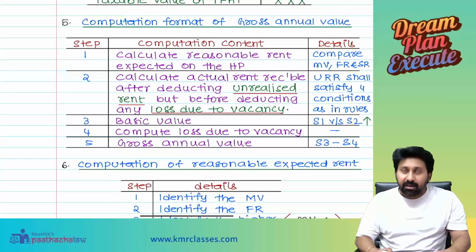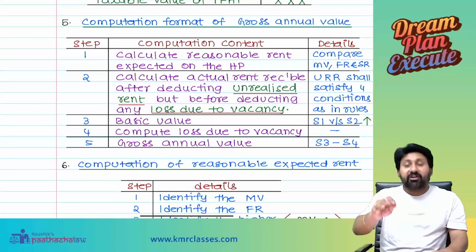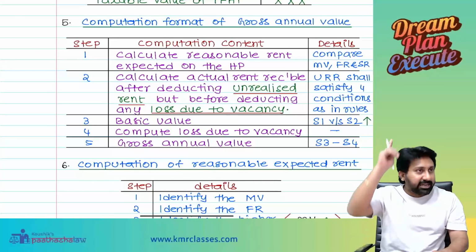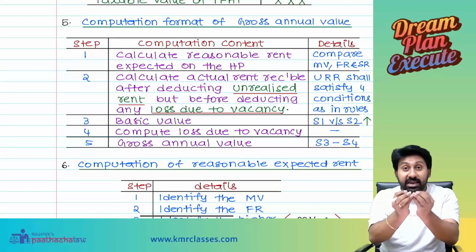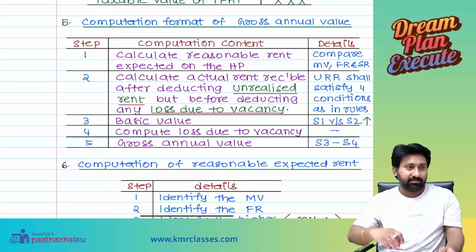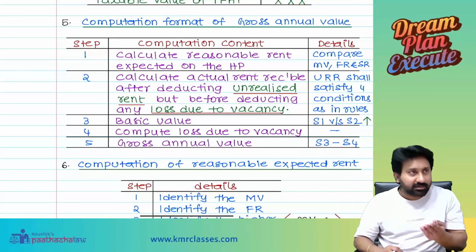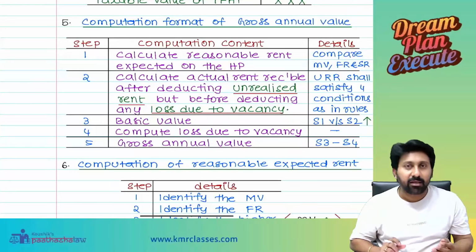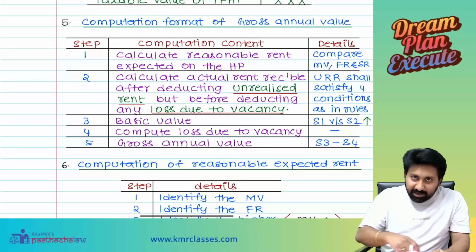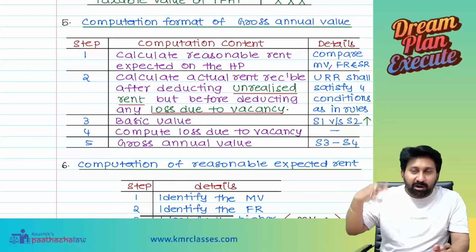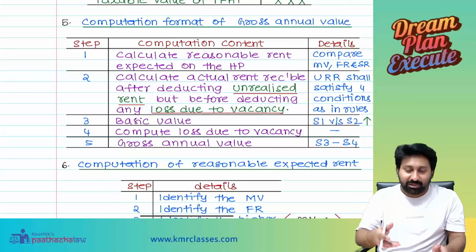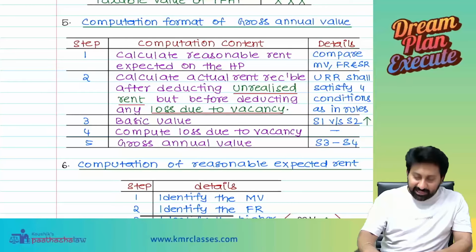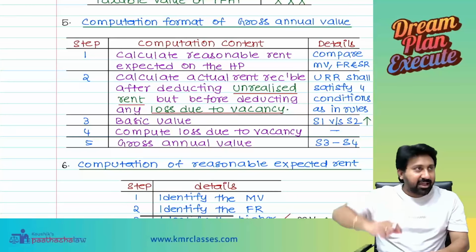For example, I am in T Nagar, or West Mambalam. There is a four-floor building there. A four-floor building will have some revenue earning capacity in that Mambalam area. In that area, you take T Nagar, Nungambakkam, West Mambalam, whatever area you take, because I am closely connected with that area, I am talking about it. So, in that particular locality, there will be one rent.